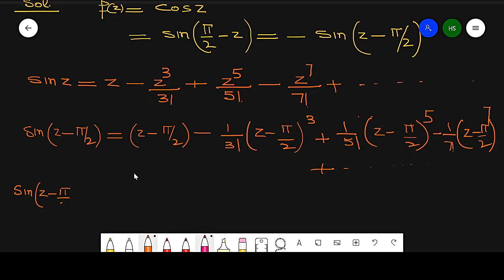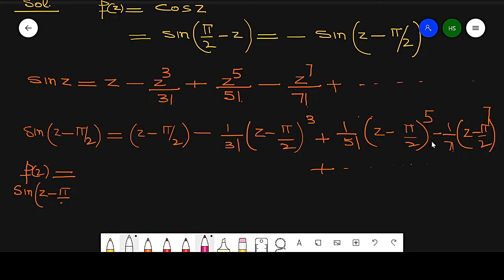If we multiply by minus 1, this will become f(z). So this is equal to minus this, with signs changed.